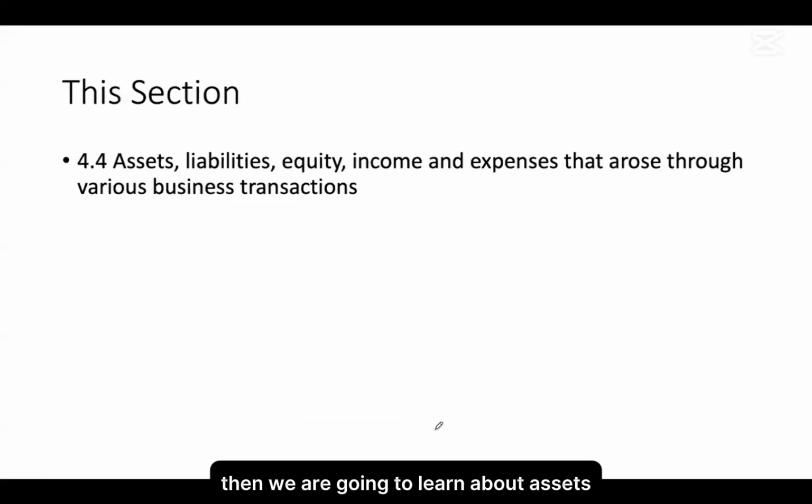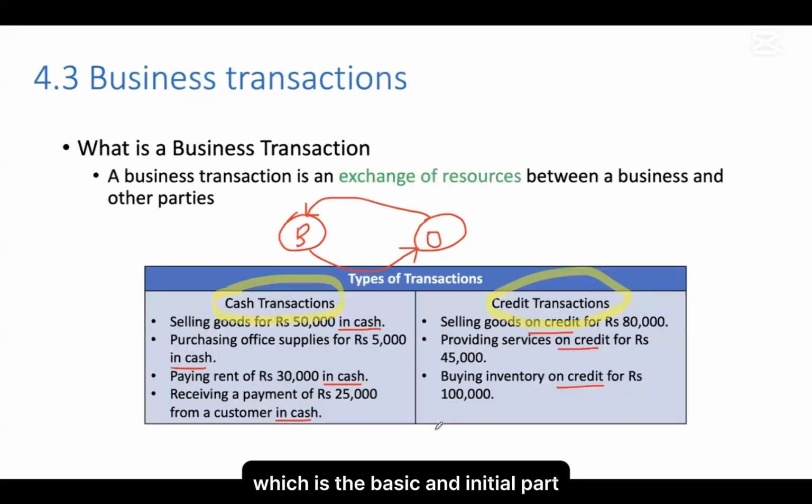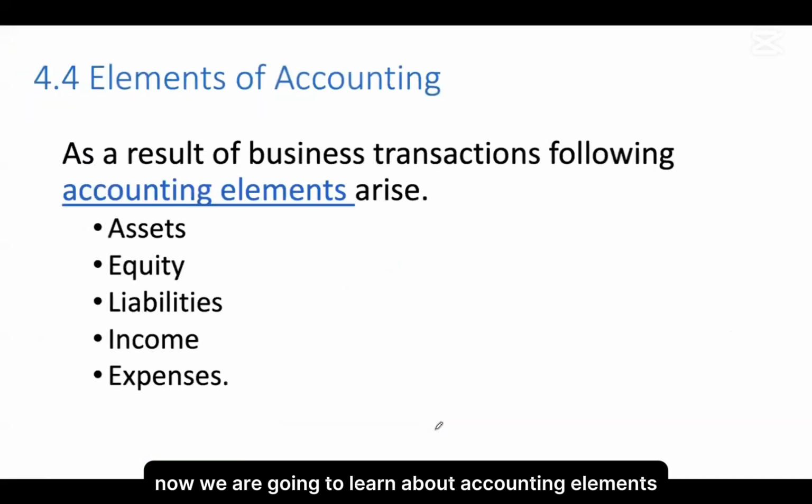Then we are going to learn about assets, liabilities, equity, income, and expenses. So basically the accounting elements. We learned about business transactions and events, which is the basic and initial part, and now we are going to learn about accounting elements.